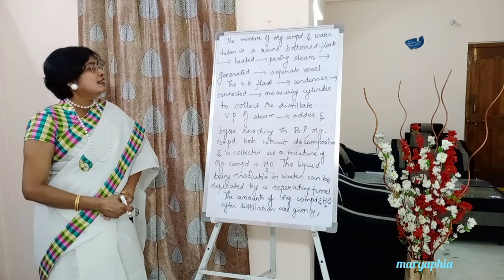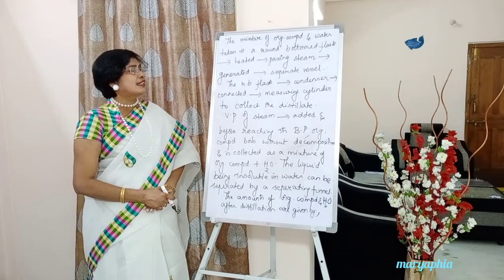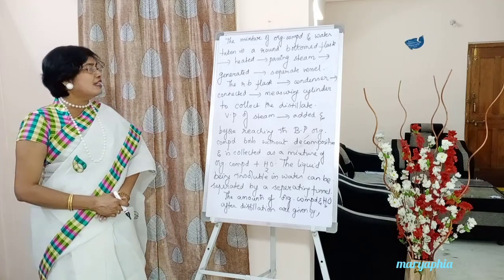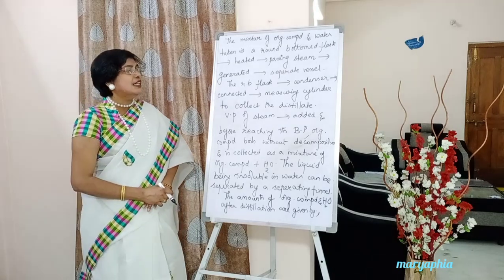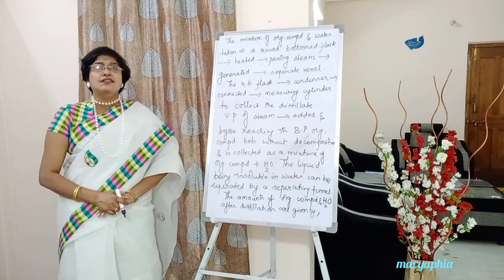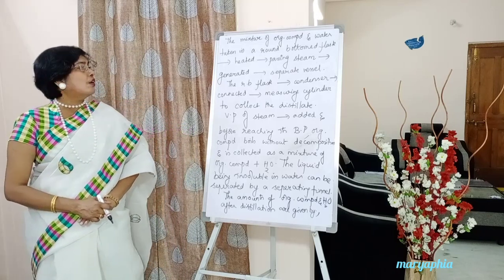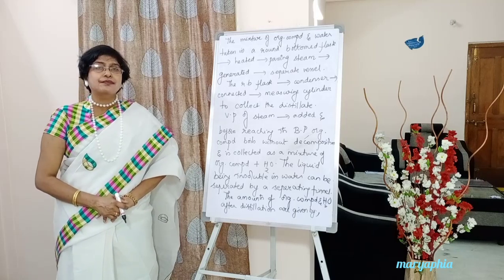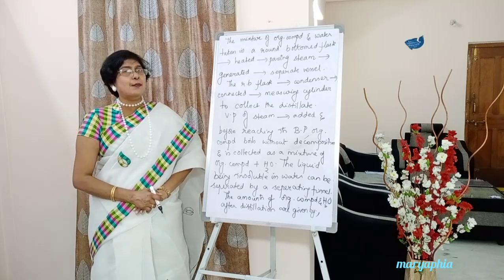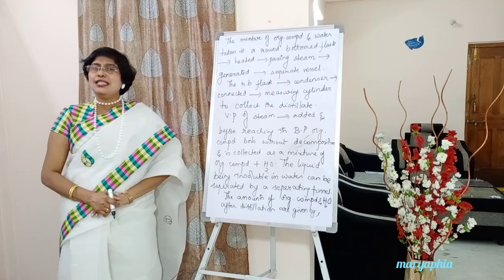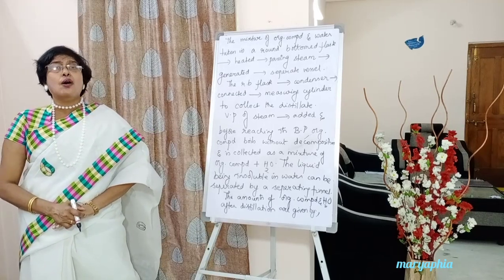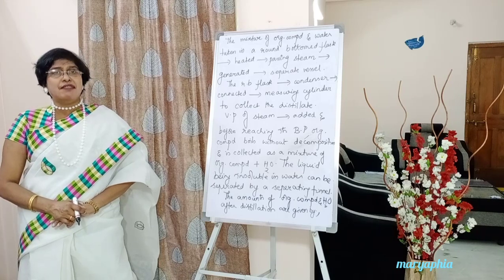Before that, the RB flask is connected to a condenser, which is in turn connected to a measuring cylinder in order to collect the distillate. What is there in the RB flask? A mixture of organic compound and water. This mixture is heated with the help of hot vapors coming from the vessel.